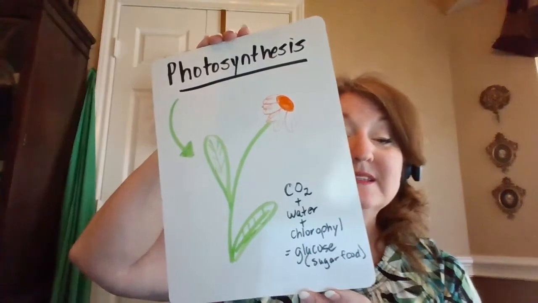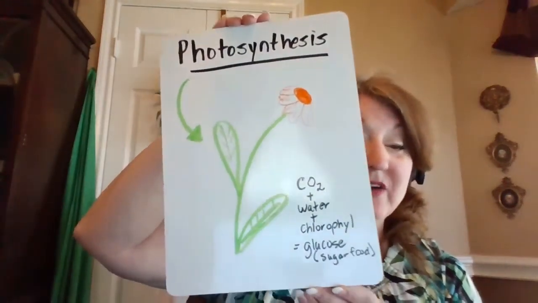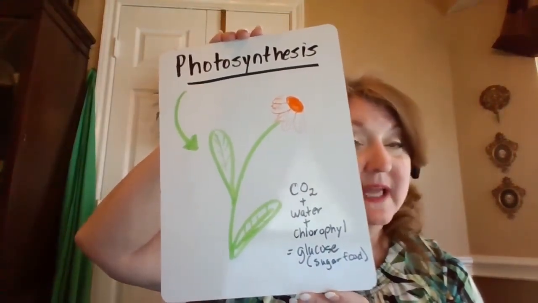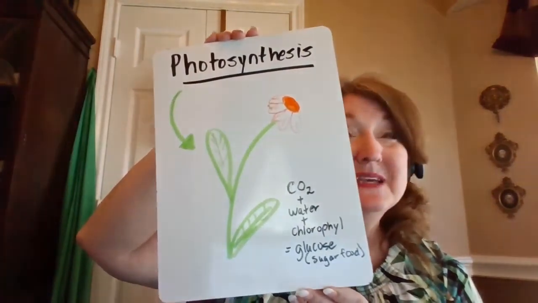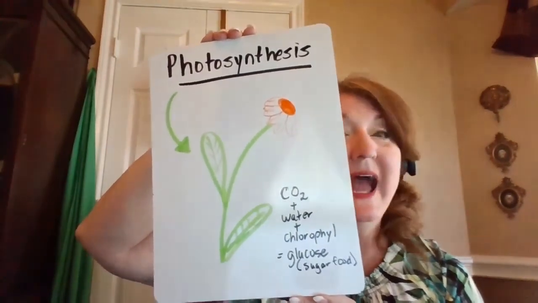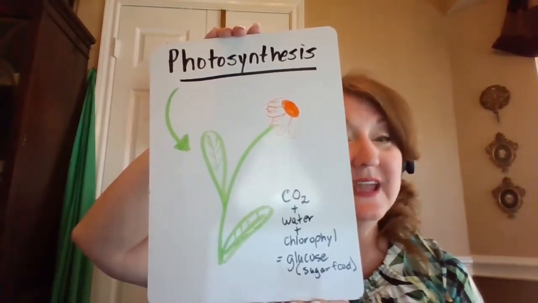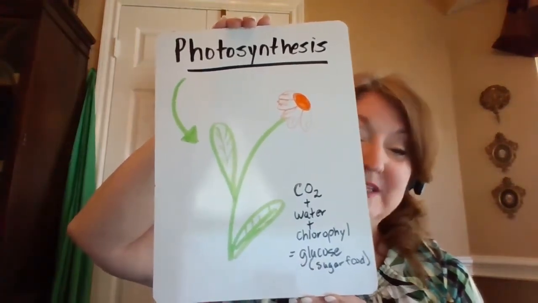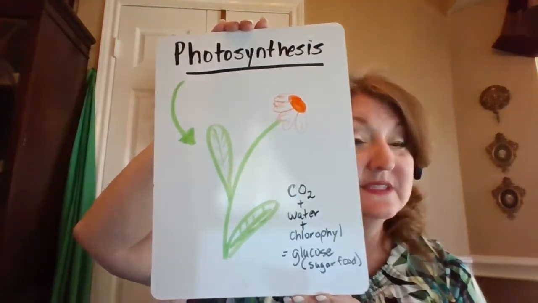It's when an organism takes CO2, that's carbon dioxide, from our air, and it puts it with the water from the soil and the chlorophyll, that's what makes a plant green, and it mixes them together in the leaves, and then the sun, that's our energy source, actually helps those leaves cook those ingredients together until it creates something known as glucose. And glucose is a sugary type food that all plants use in order to feed themselves.